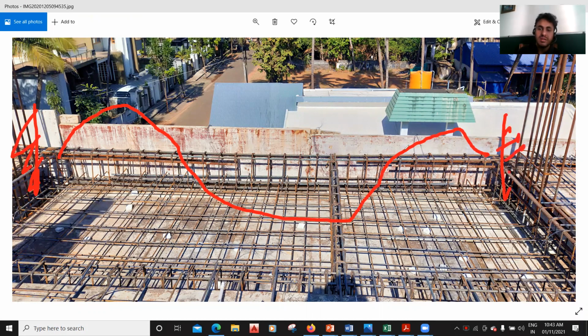And based on that, you are going to get the area of steel from the ETABS software, and from the ETABS software we try to do the detailing of this. So that is the reason you can see a lot of steel given near the support here, but it has been stopped here. And since here we have a sagging bending moment, we need to provide bottom steel. That is the reason you can see a lot of bottom steel given here, and it has been cut off here because from here you have a negative bending moment. That means you require top steel. That is the reason we have given top steel again here.